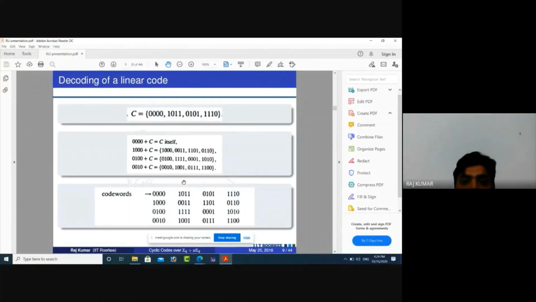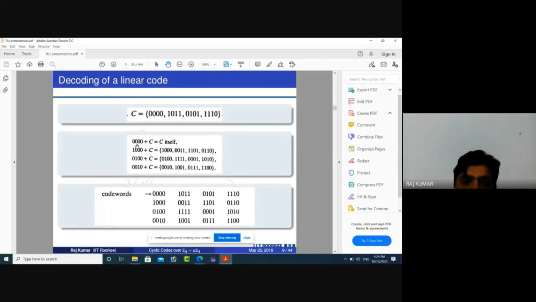How can we decode? Suppose we are sending a message and the receiver will get a message. So how can the receiver, the channel decoder, decode the codewords of a linear code? We are here studying the process of this. First thing, we need to know what cosets are. We have already studied them in groups as well as in linear algebra; in linear algebra the operation will be addition, but in groups the operation depends on the operation of the group. So first, what are the cosets there?